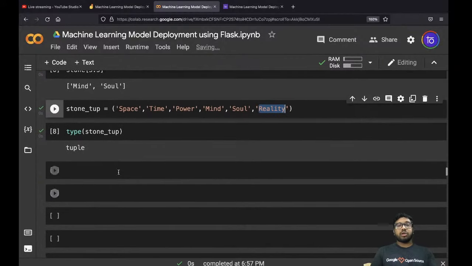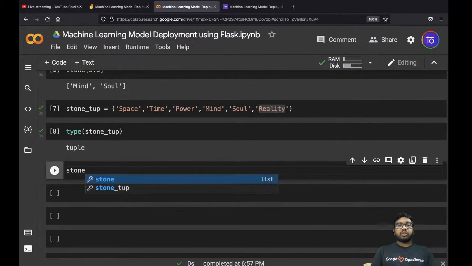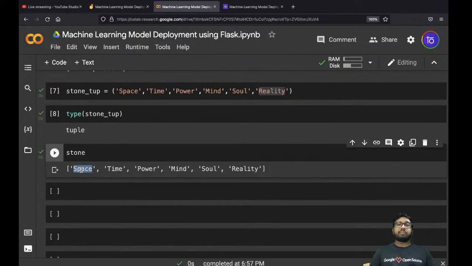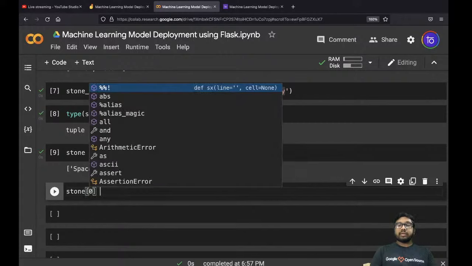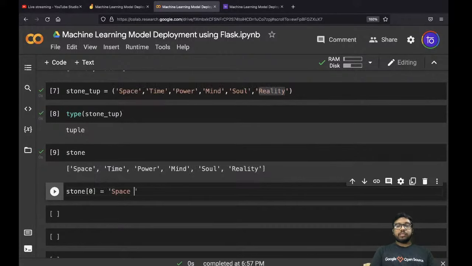Let's suppose this is your list. Let's run this. Now I want to change this "space" to "space stone". So what you can do is say stone and then the index value of this space, that is 0, and you can say that from now onwards it will be space stone.